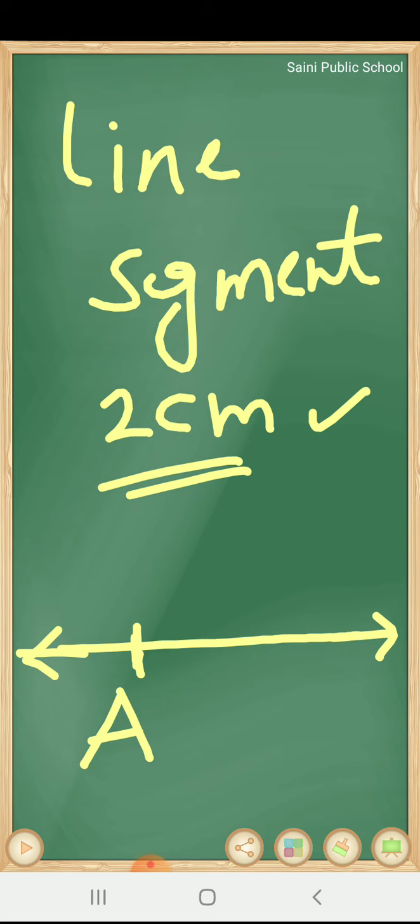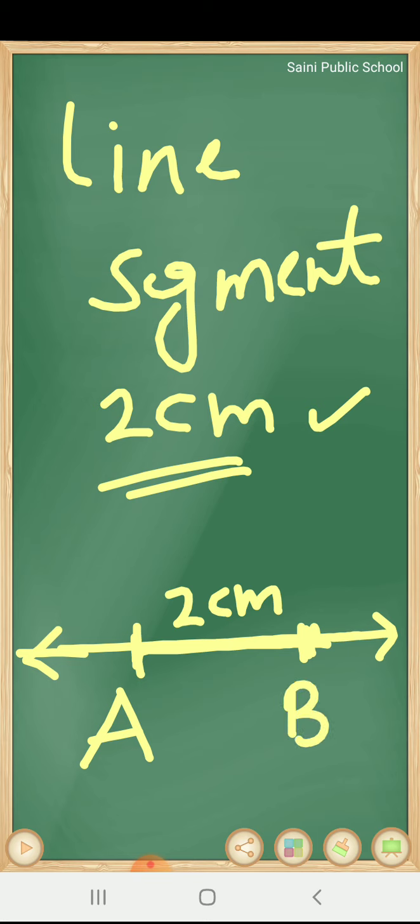Now what will we do? We will put our scale here and mark a point which is 2 centimeters from A. Suppose this is B. So AB is a line segment of length how many centimeters? 2 centimeters. For drawing a line segment, first we will take a line and represent it by an arrow.